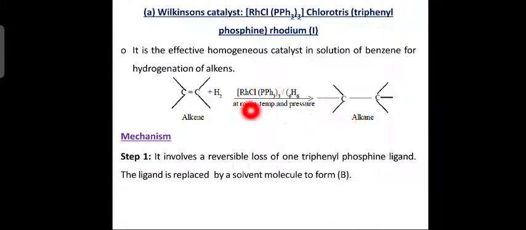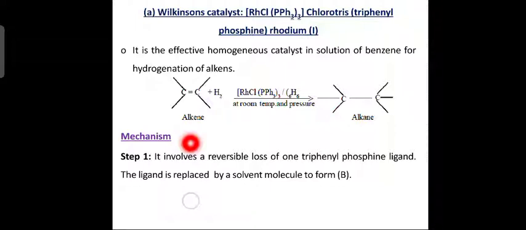Now this double bond will break and a single bond is formed. So hydrogen will add to the alkene molecule, so that you get what? Saturated compound. The unsaturated compound is converted into a saturated compound, that is alkane. Alright. Now what is the mechanism of this Wilkinson's catalyst reaction?